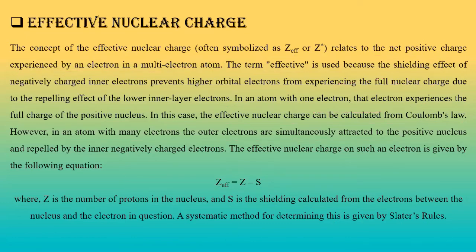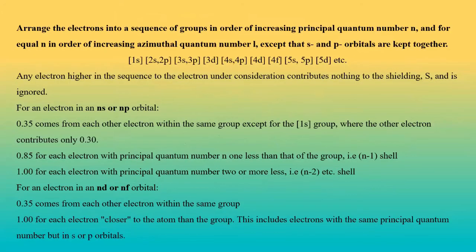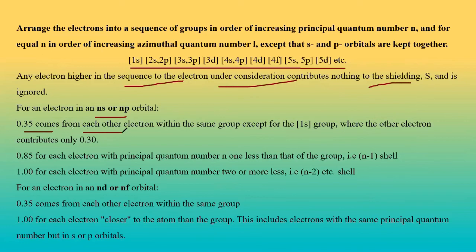Slater's rule is not in our syllabus, so we are not doing that. If you want to know what Slater's rule is, you can consult me and I'll discuss it. Now, some more things are given. This is basically a question type of thing. Arrange the electrons into a sequence of groups in order of increasing principal quantum number. Any electron higher in the sequence than the electron under consideration does not contribute to the shielding. For ns or np, 0.35 comes from each of the other electrons within the same group, except for the 1s group, where the other electron contributes only 0.30.